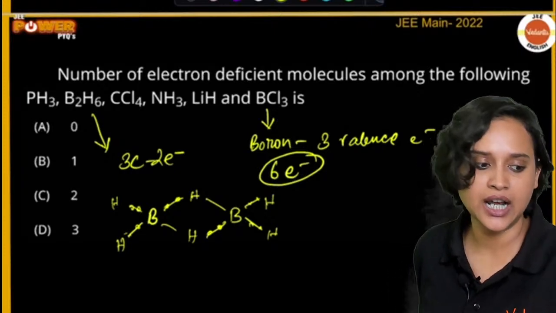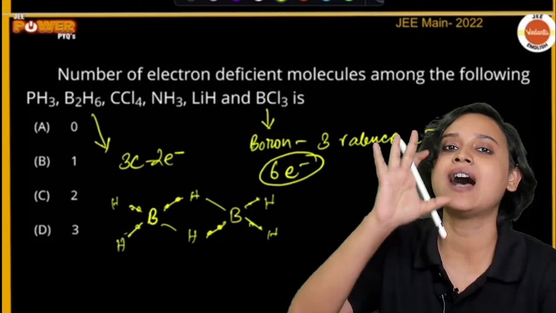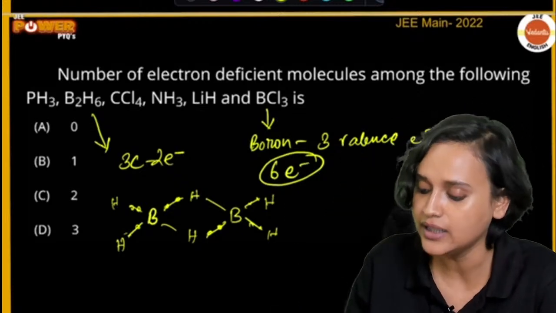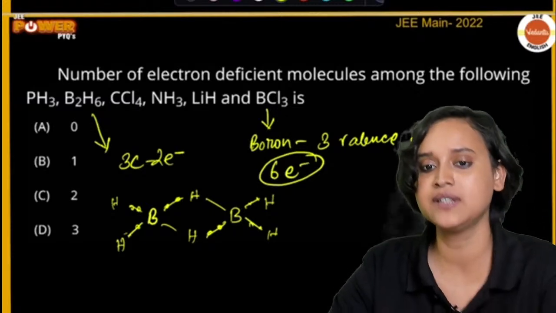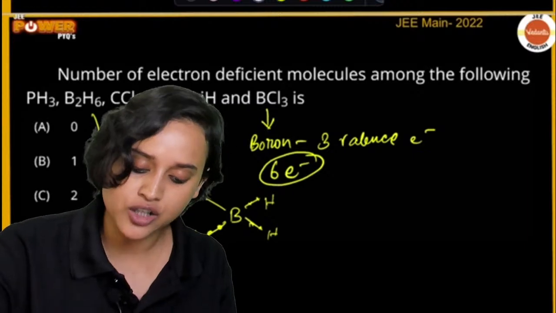Explain more about banana bond. Okay, so in case of a banana bond, now boron has how many electrons, guys? Boron has 3 electrons, right? So what happens is, let me move this way. I'm going to draw the structure once again.